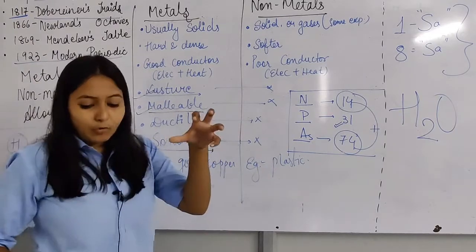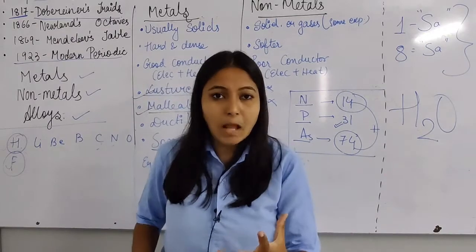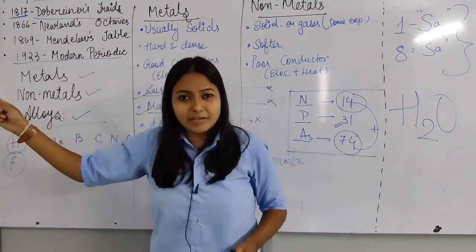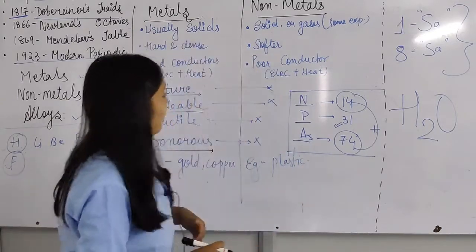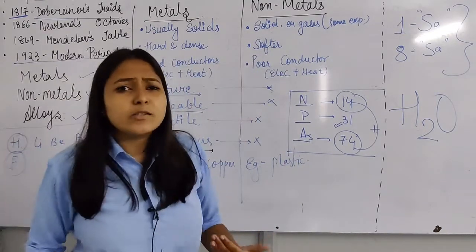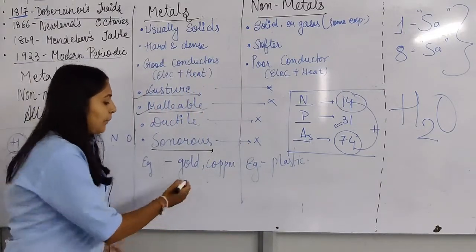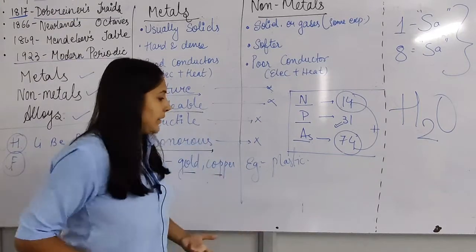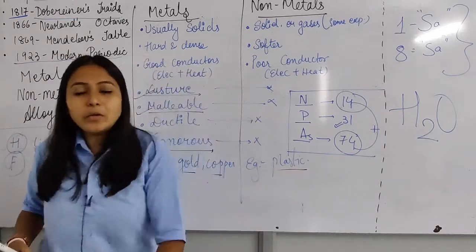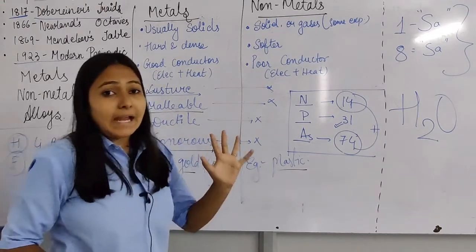Metals are sonorous. If you drop any metal, it produces a ringing sound, which we generally use in our electric bell. But if we talk about non-metals, no ringing sound is produced. Examples of metals are gold and copper; examples of non-metals are oxygen, plastic, and rubber.